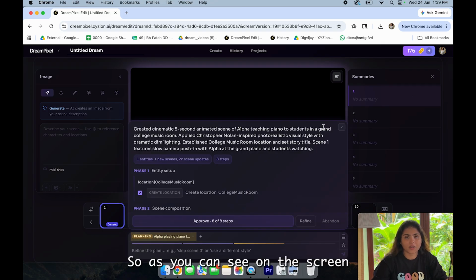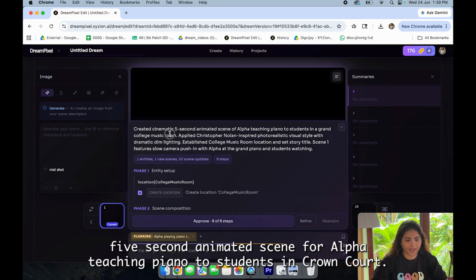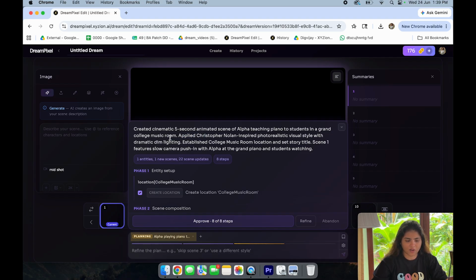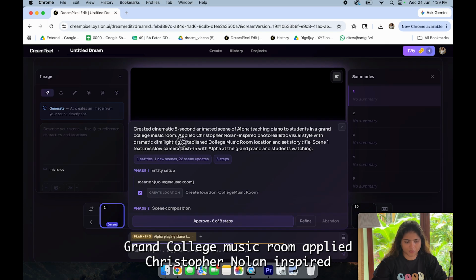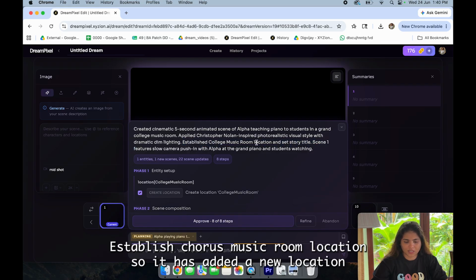So as you can see on the screen here, we have a 5-second animated scene for Alpha teaching piano to students in a grand college music room. Applied Christopher Nolan inspired photorealistic visual style with dramatic dim lighting. Established college music room location.